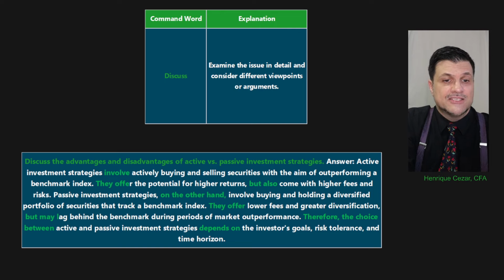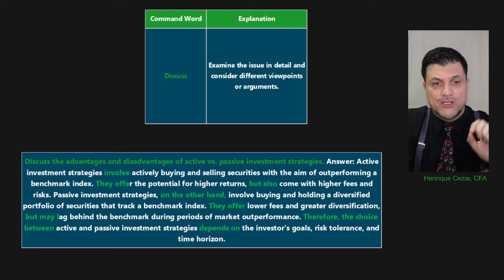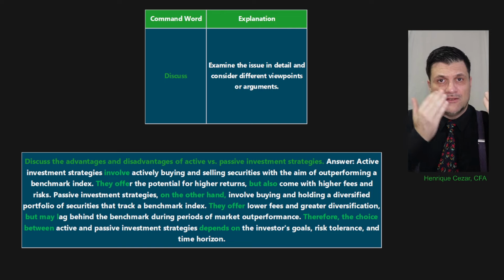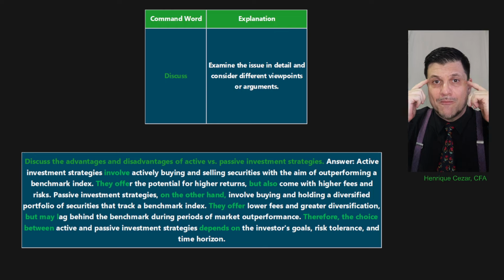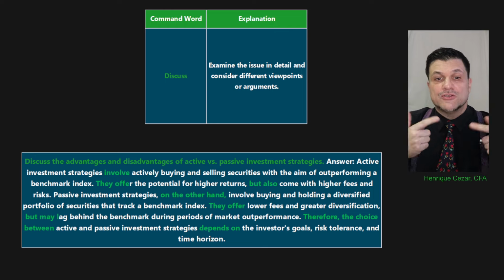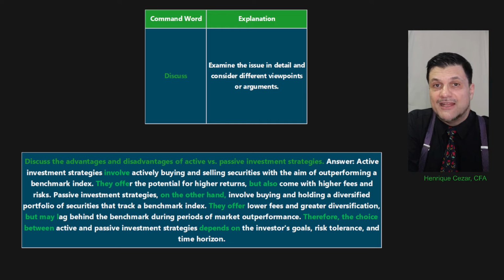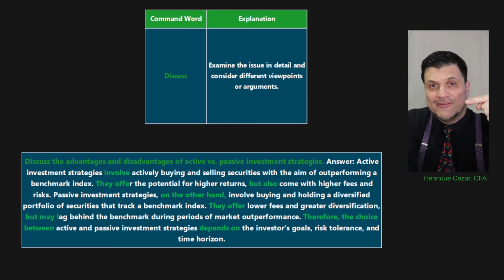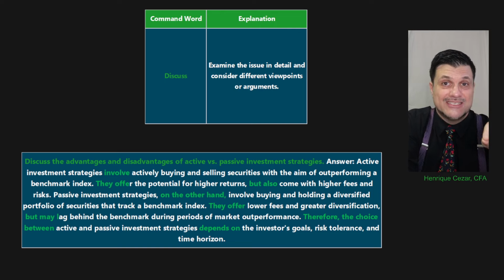Answer. State. Now one of them is this. The other one is that. Boom, you stated what they are. Now you're going to discuss, okay? Because you're going to have to present a point of view. So make sure that you put something there that's good or bad, because you're going to have to present an argument for that, right? So for example, you're discussing advantage. Well, tell the advantage. Tell why this is an advantage. Then support your point.